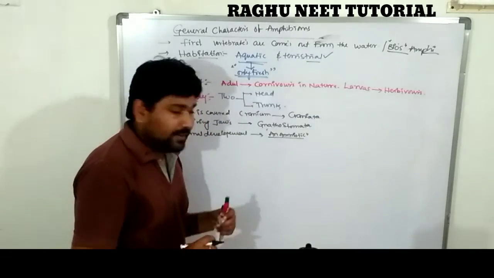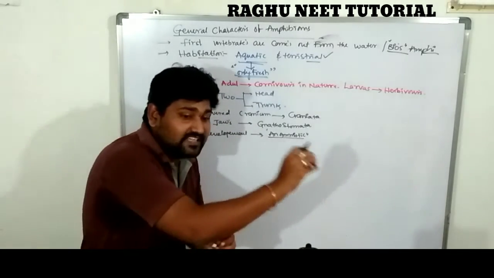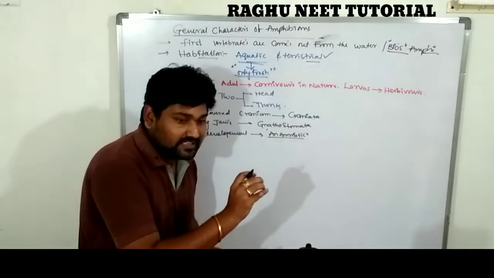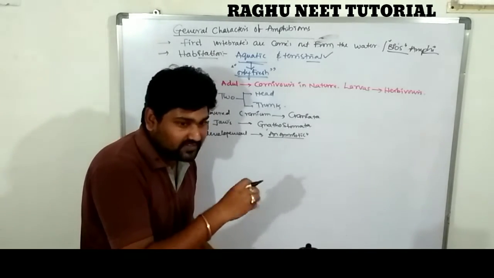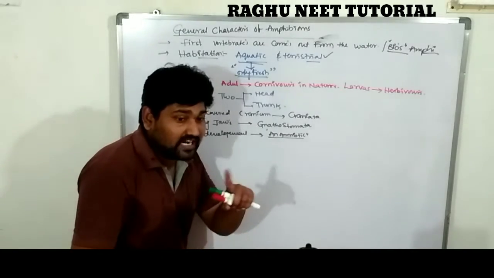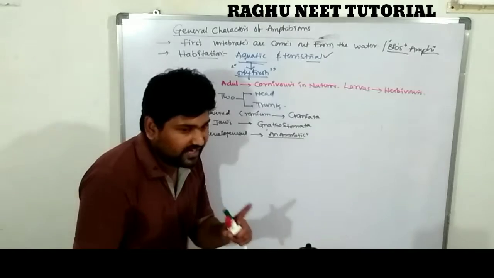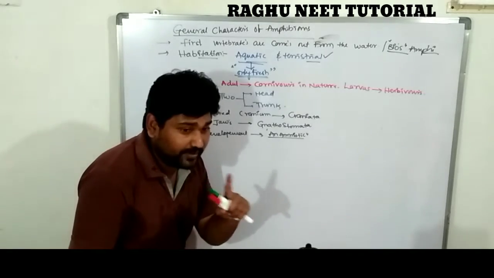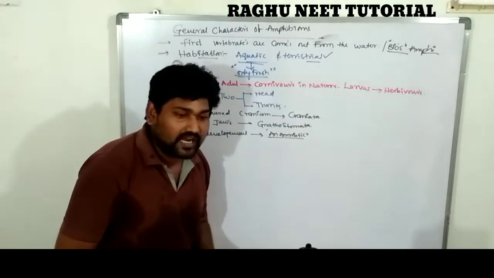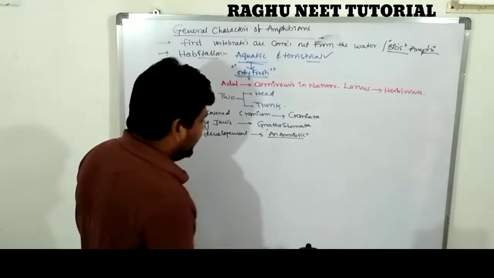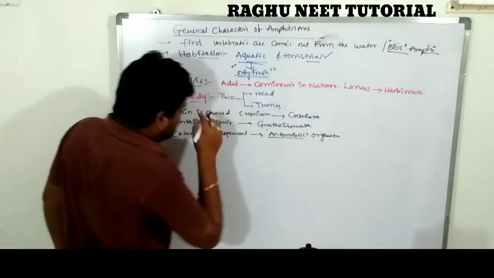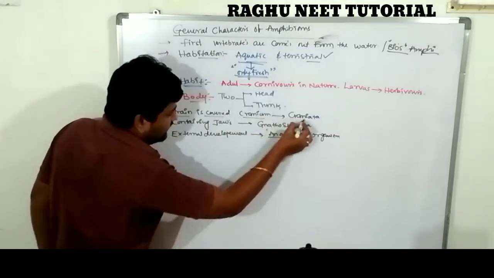Next one is anamniotic, nothing but fertilization takes place outside of the body. There is no internal fertilization. Egg and sperm come together to form the zygote, and then the larva forms. The development is outside of the body, and the amniotic fluid is not utilized for the developmental process. So these organisms are anamniotic forms. Clear?